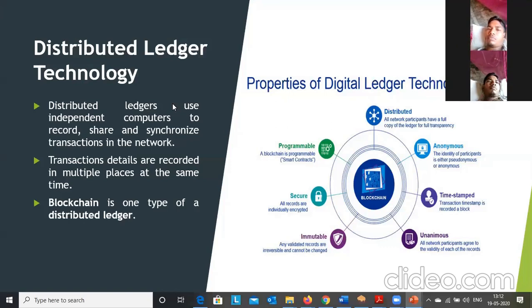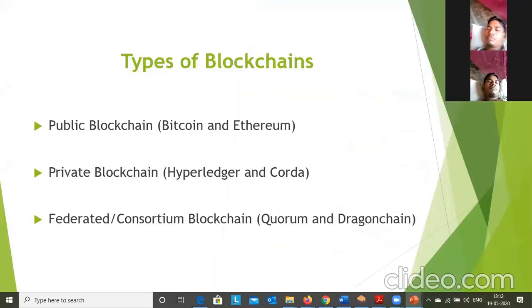Okay, so now let me explain what the different types of blockchains are. We have public blockchain, private blockchain, and federated or consortium blockchain. Mainly, blockchains are classified into three types. Now, what is meant by public blockchain?